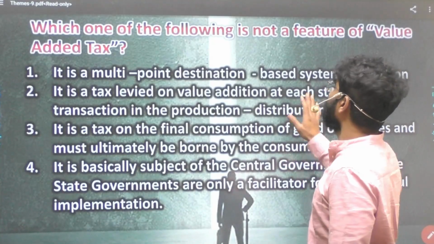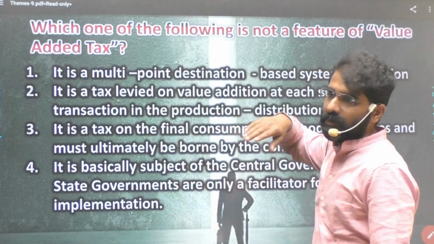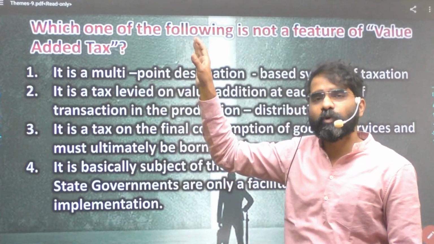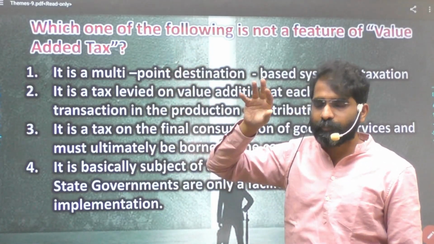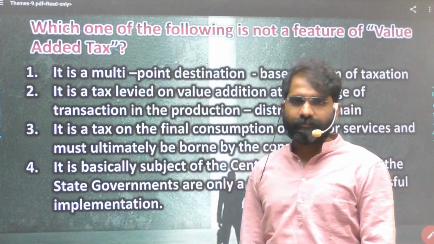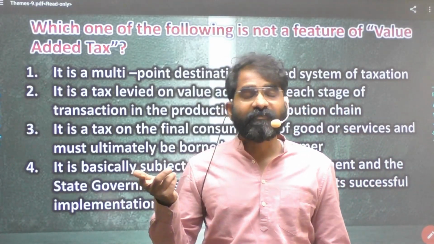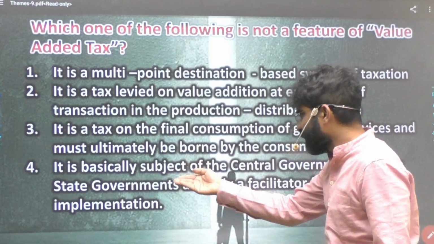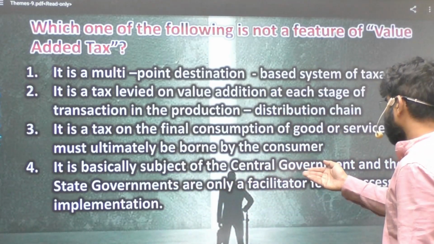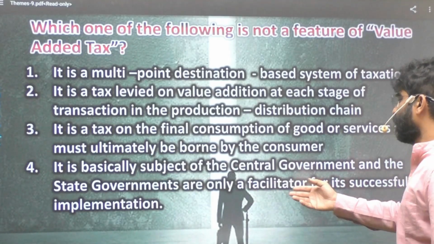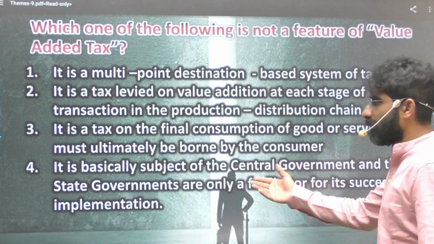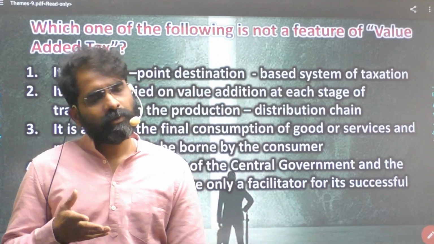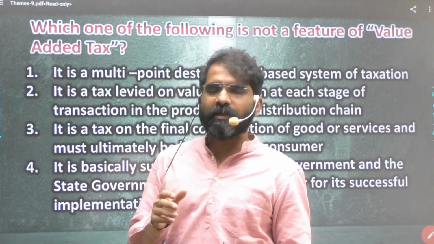For example, which of the following is not a feature of VAT? So, value-added tax. Of course, they may not ask this question now because today we don't have VAT. VAT is already pushed into SGST. VAT was a feature of the state governments. And here the option says it is a subject of the central government, and the state governments are only a facilitator. So this is a wrong statement. So like this, if we have a basic, simple understanding of taxing, then automatically solving questions will be easy.